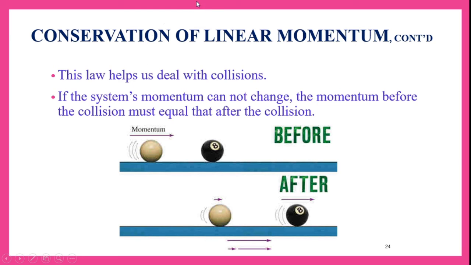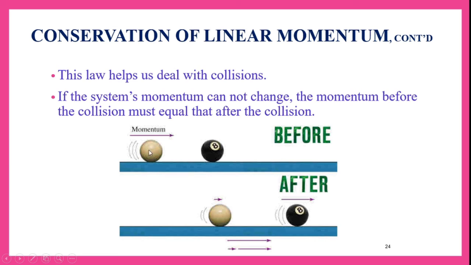So where is this linear momentum conservation applied? This law helps us to deal with collisions. In the next classes, we will be learning about collisions, and in what way linear momentum helps us to deal with them. If the system momentum cannot change, the momentum before the collision must equal that after the collision. Let us say here a white ball is striking a black ball.